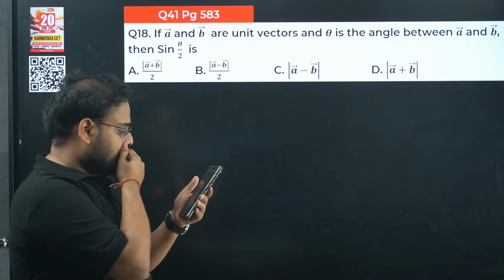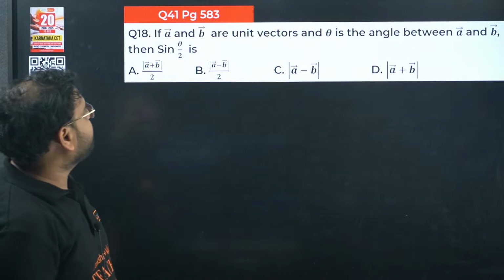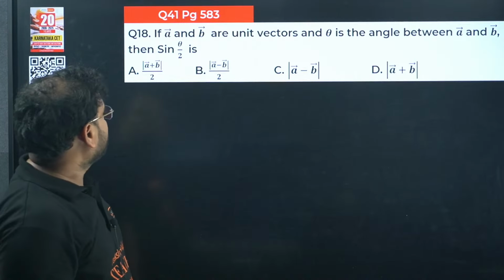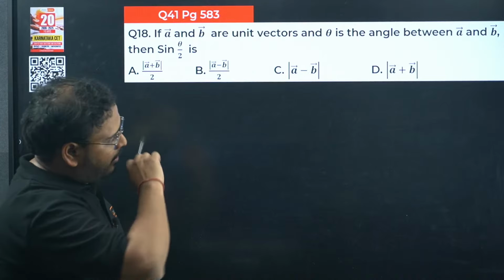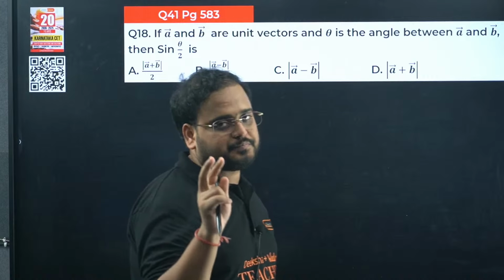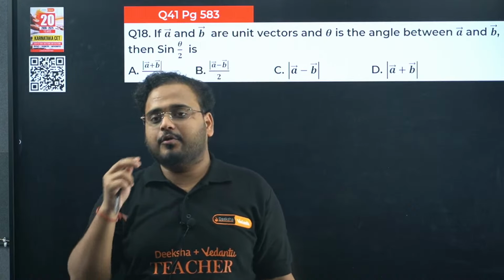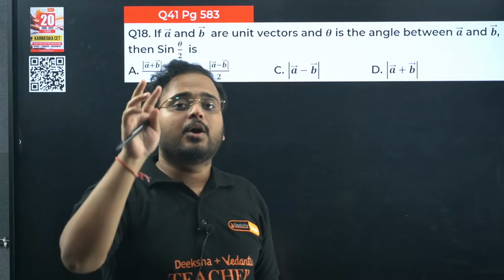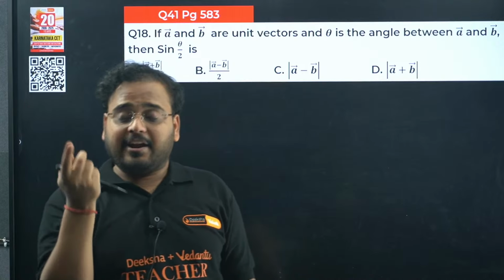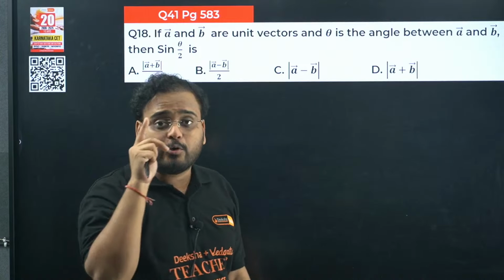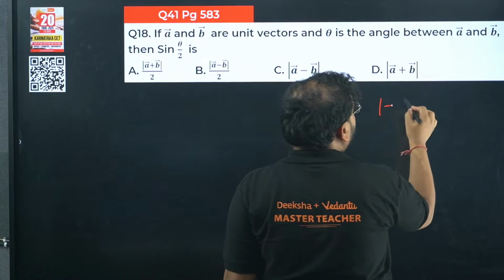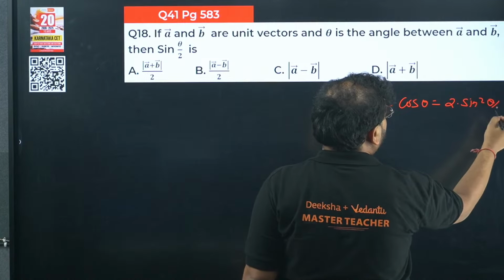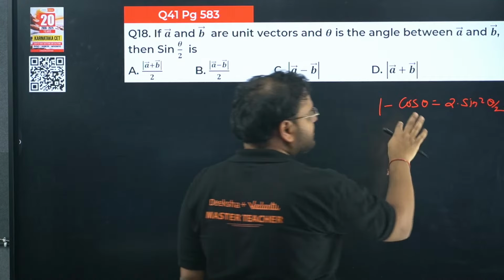Yes. Let's solve it. If A and B are unit vectors and theta is the angle between them, find the value of sin theta by 2. If you know the property of A plus B and A minus B, using it will give me only cos theta. And from cos, if I want to get sine, I have to use only one formula, which is 1 minus cos theta equals 2 sine square theta by 2. This is the only formula that we have.